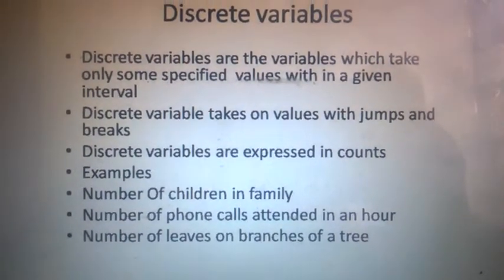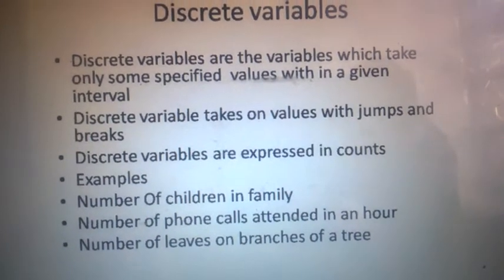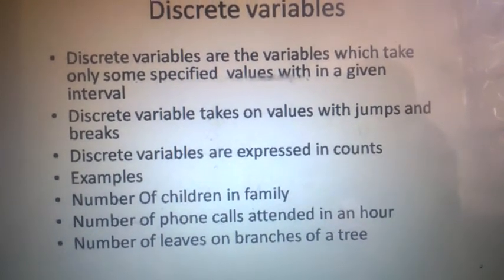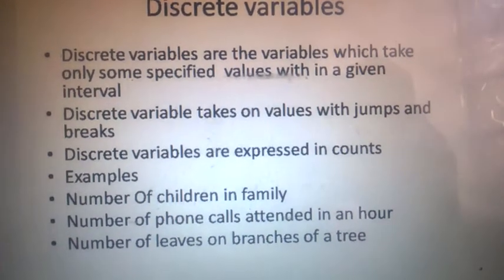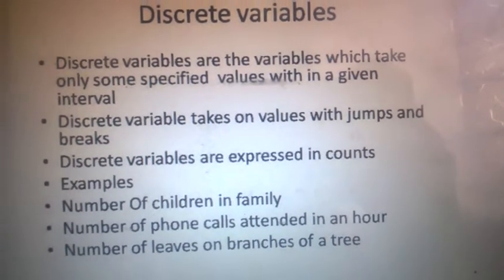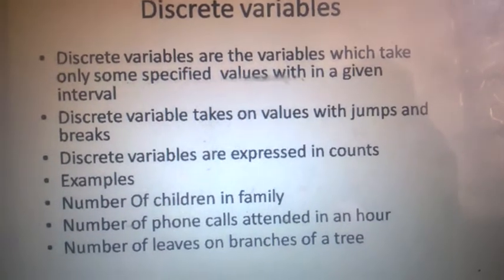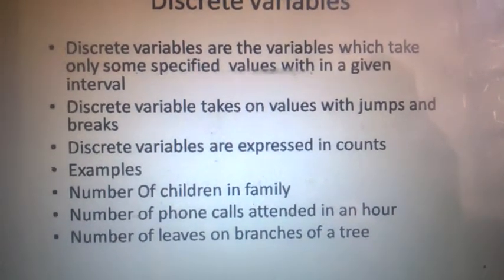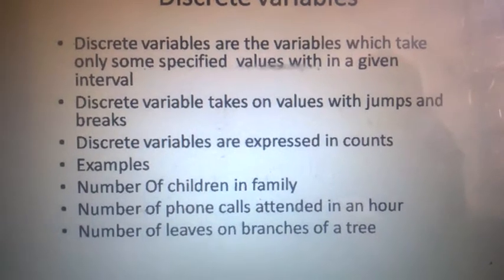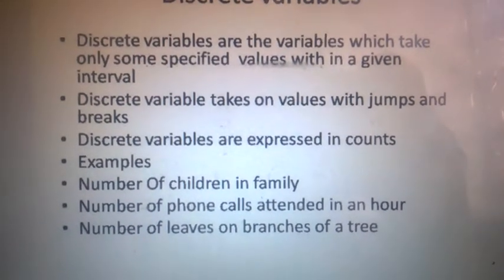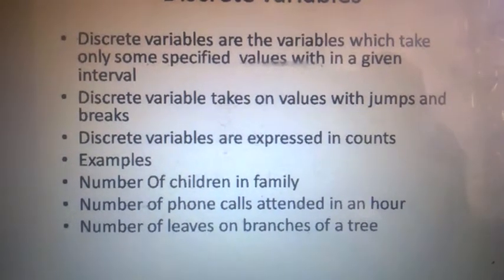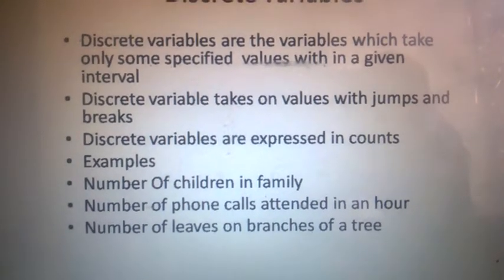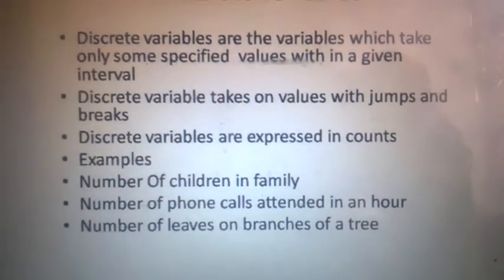Discrete variables are expressed in counts. This is a very important point, that discrete variables are always counted. They are not measured. You don't need any units to measure the discrete variables. You just simply count them. For example, number of children in the family, number of phone calls attended in an hour, number of leaves on branches of a tree. These all are discrete variables because they are counted.